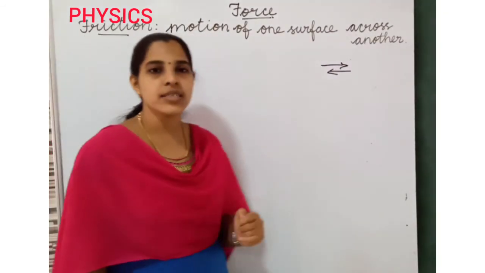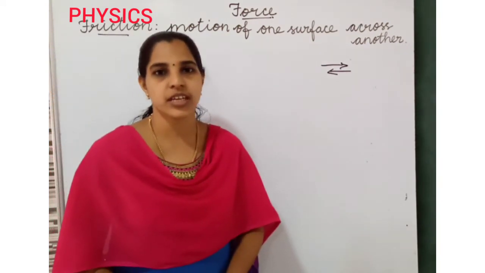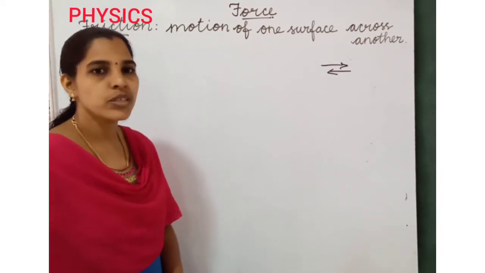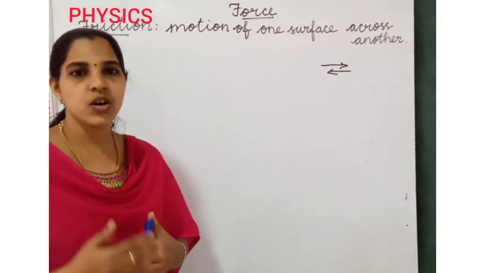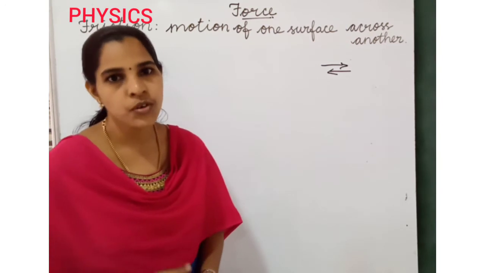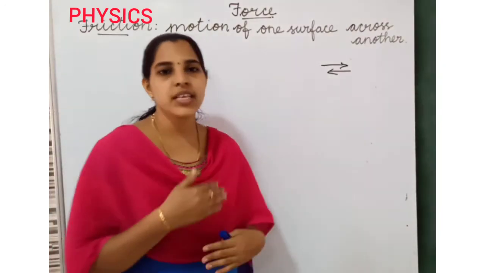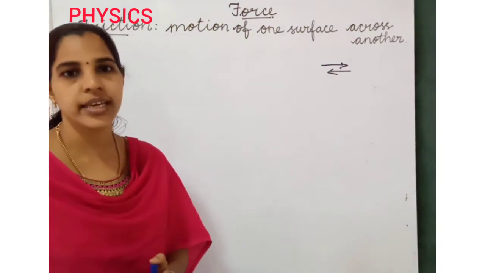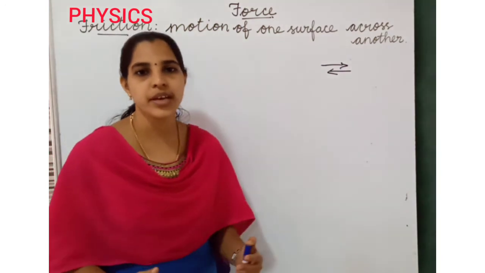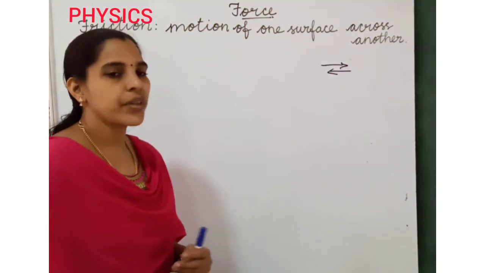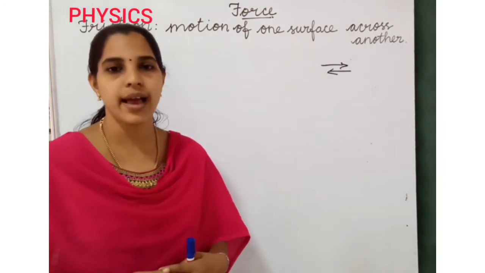In the last class we learned about some characteristics of friction. Do you remember what the characteristics are? Frictional force acts in the opposite direction of motion. And another one: the frictional force always depends on the surfaces in contact. Different surfaces in contact, how will friction act?